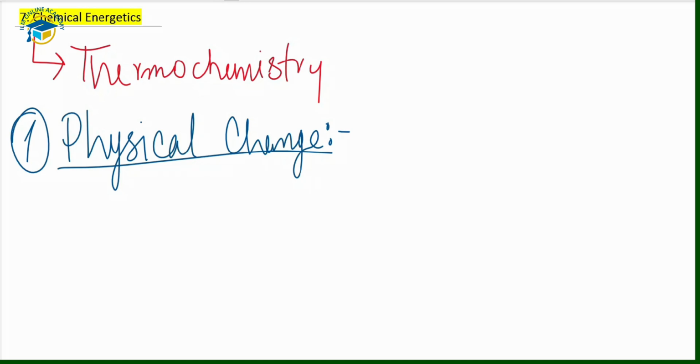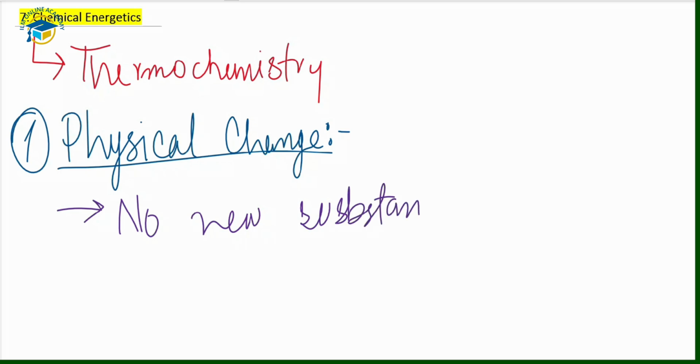Physical changes do not produce any new chemical substance. No new substance is produced. It is easy to reverse back.